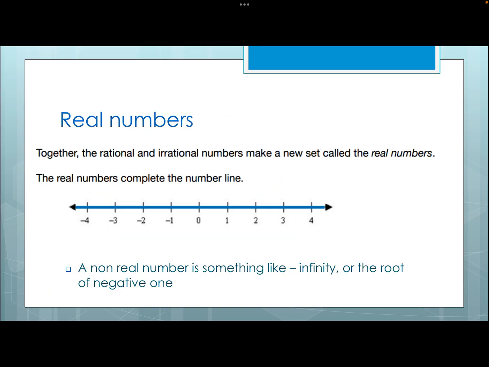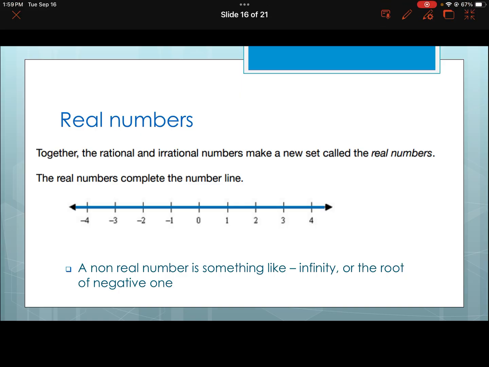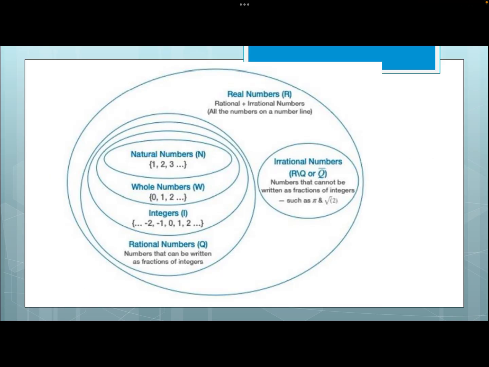Now, if you put rational and irrational together, you end up having real numbers. And that's it. We do have something like non-real numbers, but you won't even get close to this before you get to university, really. So don't even worry about the non-real or imaginary numbers. Here are some examples. Infinity is not a real number, we can't even talk about it. And the root of -1: there is no number that multiplies by itself to get -1, so it doesn't exist in the normal terms of what we're talking about. Anyway, ignore that. Let's talk about how this all fits together.